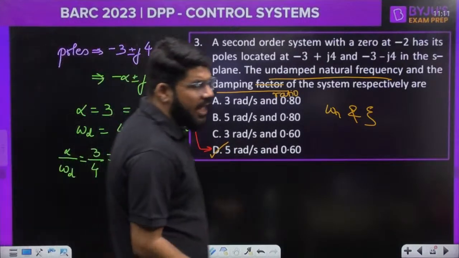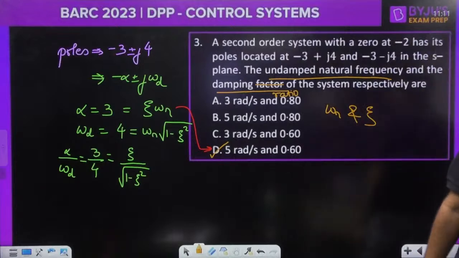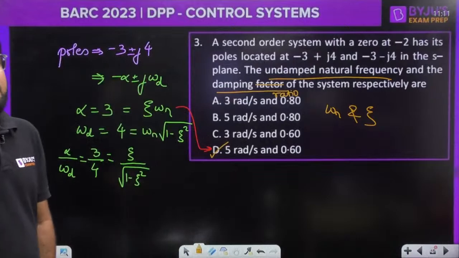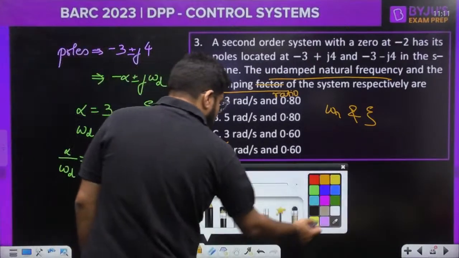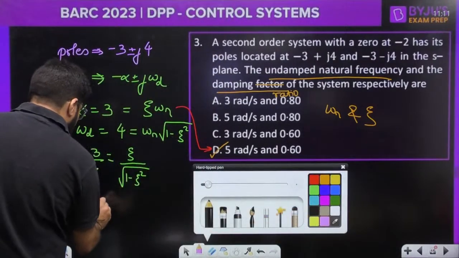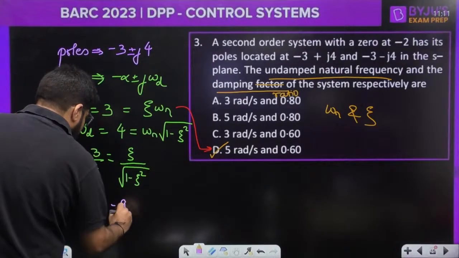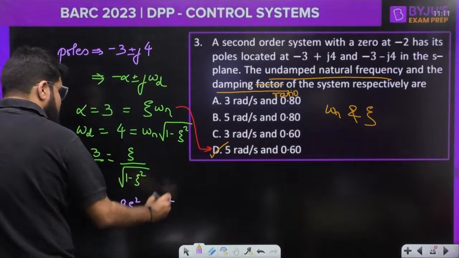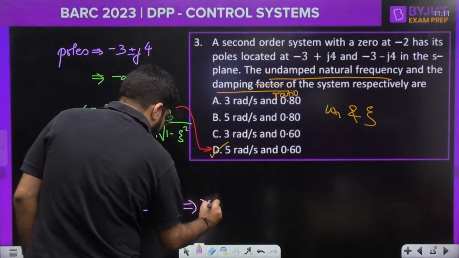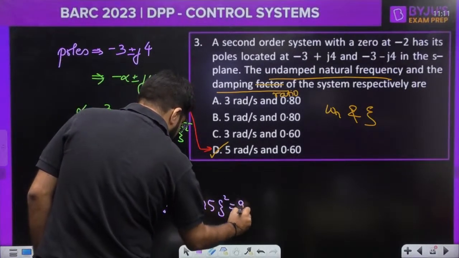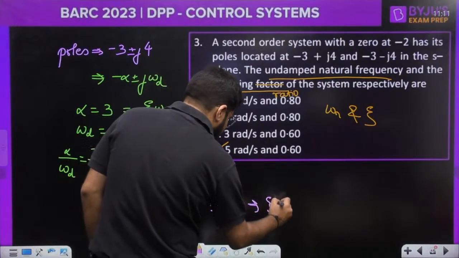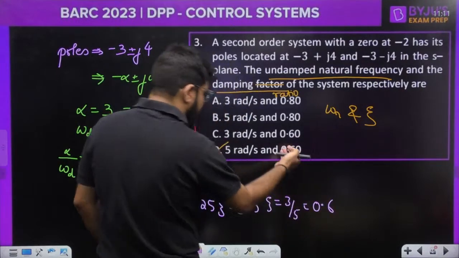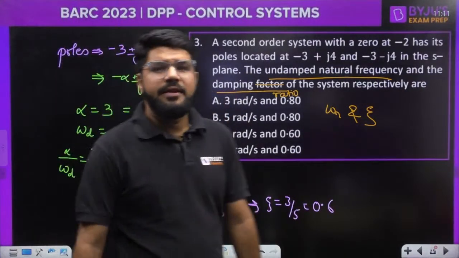Which is satisfying alpha is equal to the product of zeta and omega n. Okay, that is the only possible option, D. So no need to solve. Now if you solve from here, you will get 9 minus 9 zeta square after squaring is equal to 16 zeta square. That is why you have 25 zeta square is equal to 9, and taking the under root, zeta is equal to 3 divided by 5, that is 0.6. Got it? Then similarly omega n can be calculated, guys.